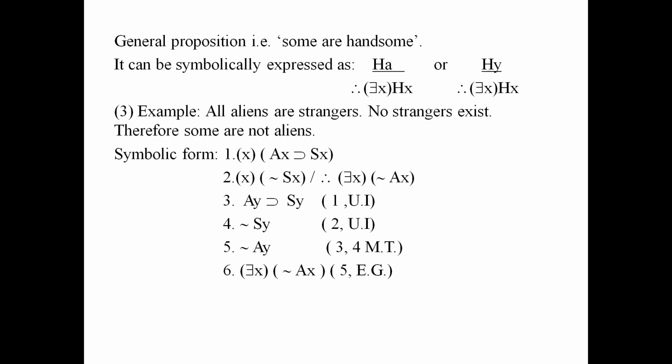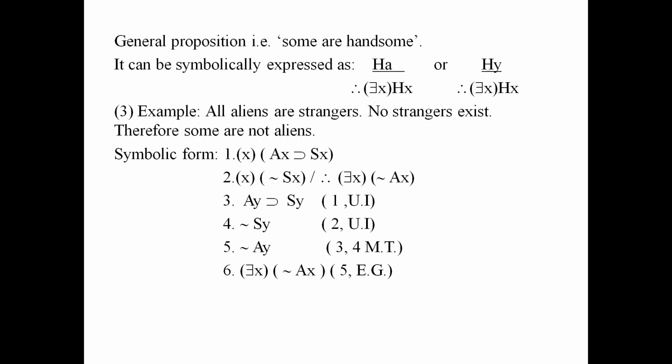Then fourth premise we will write, we'll drop the second universal quantifier and you will get curl sy. This is from 2 UI. Then fifth one, by using the rule of modus tollens from 3 and 4, you will get curl ay. 1 and 2 you have dropped, then you have used 3 and 4.